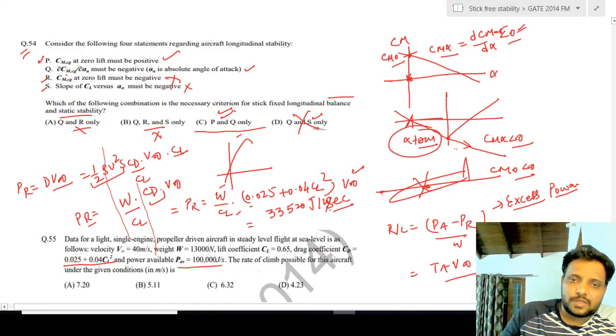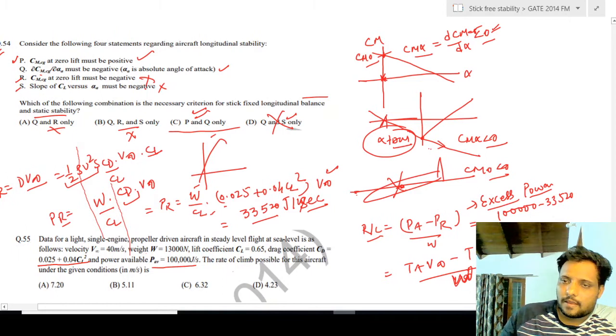PA is given in the problem, which is 1 lakh. So if I put the value in the rate of climb, it is (1 lakh minus 33,520) divided by W, where W is 13,000.